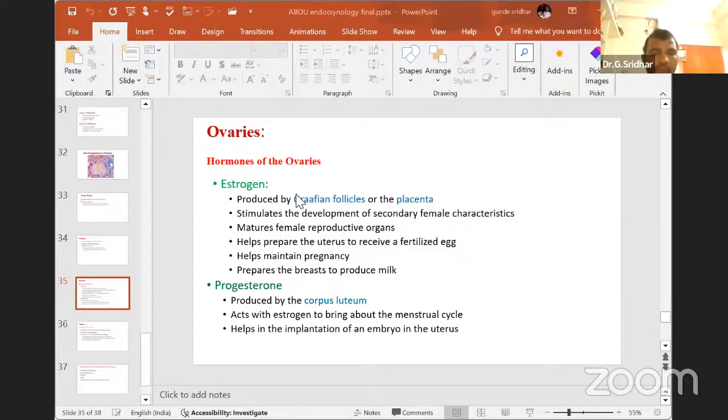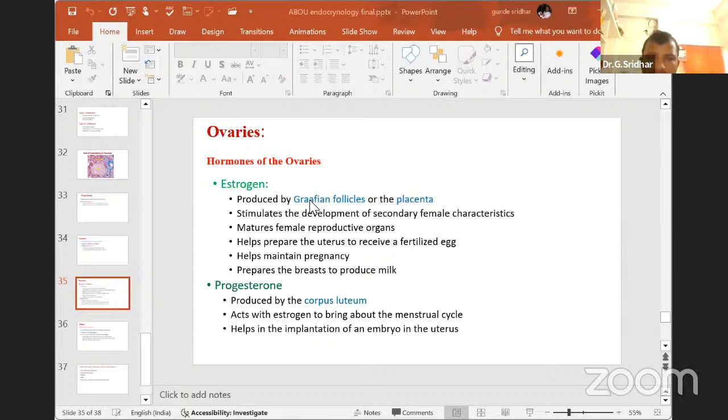Then the next hormone. Especially, you can see that the Graafian follicle, if you need a little more depth at the PG level, mainly has different types of layers. The first layer covering the Graafian follicle is the theca externa. The second layer is the theca interna. The third layer is called the membrana granulosa, then corona radiata, cumulus oophorus, then ovatid. This is the sequence of layers covering the Graafian follicle, not the ovary.